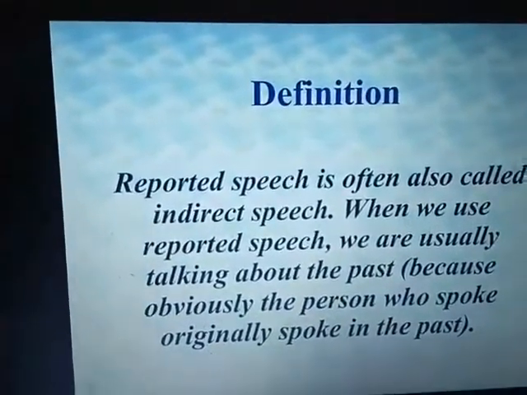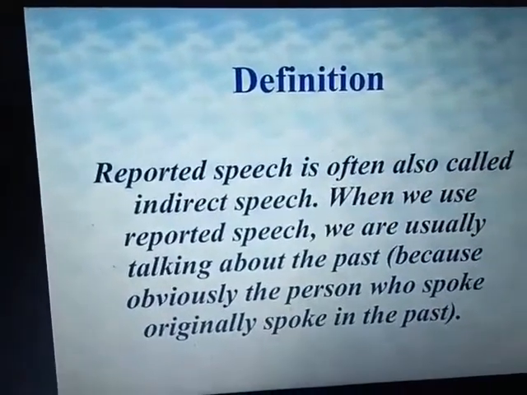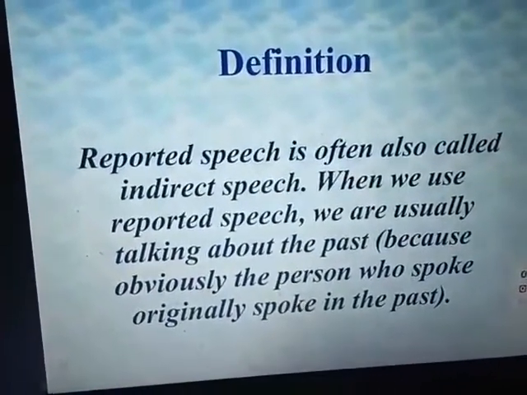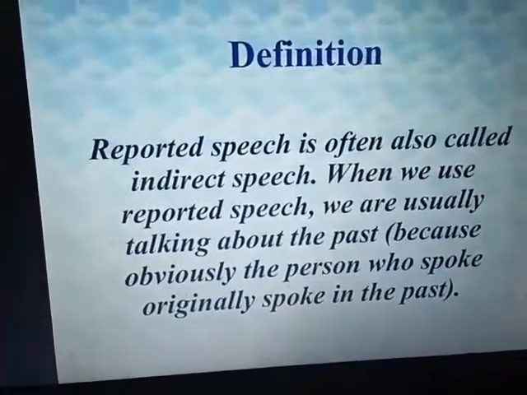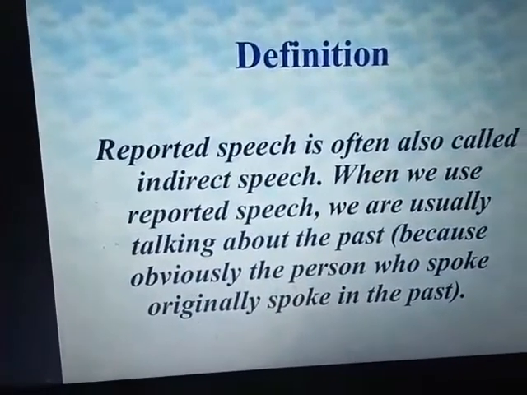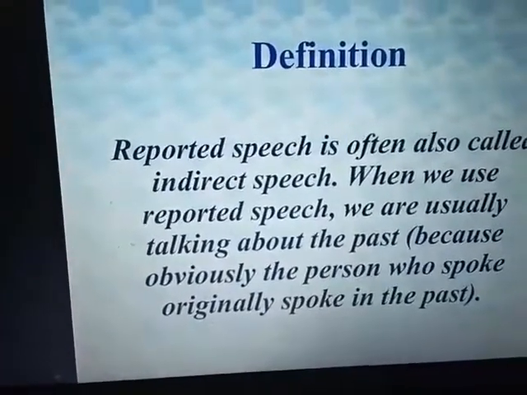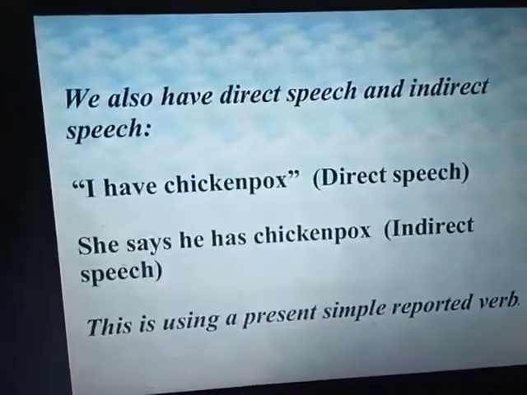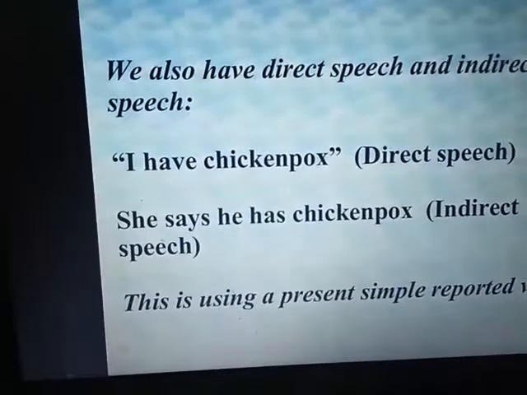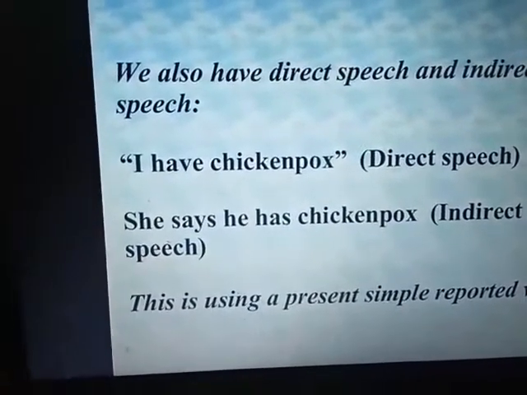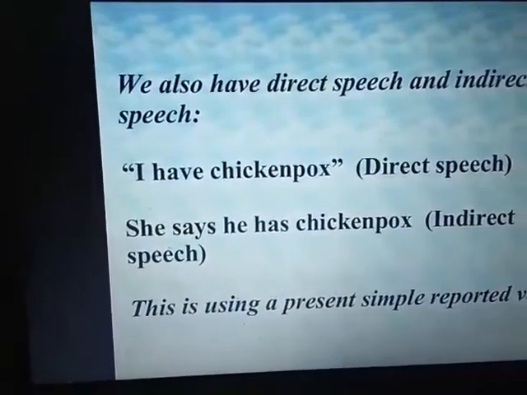Now definition. Reported speech is often also called indirect speech. When we use reported speech, we are usually talking about the past, because obviously the person who spoke originally spoke in the past. Now some examples of direct speech and indirect speech. Here we have to pay attention to some of the rules.